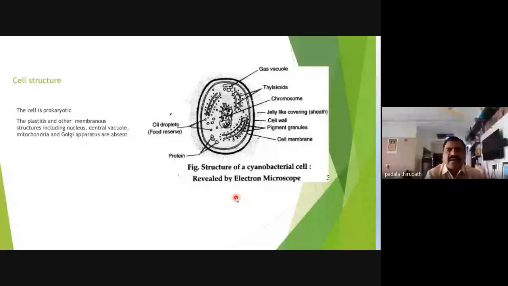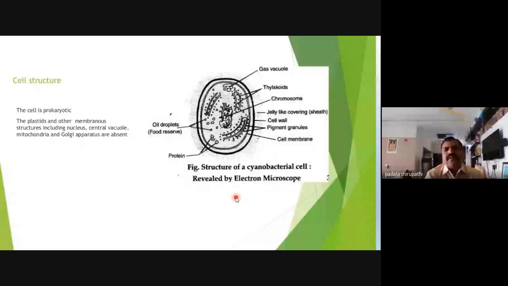Why? Because this belongs to prokaryotic cells. So prokaryotic cells do not contain any membranous structures inside the cytoplasm. Only the thylakoids are present, and the nucleoid region chromosome is present.